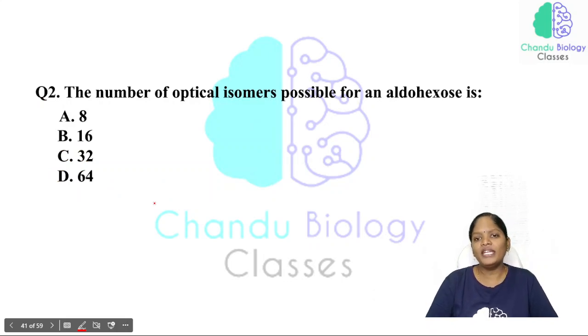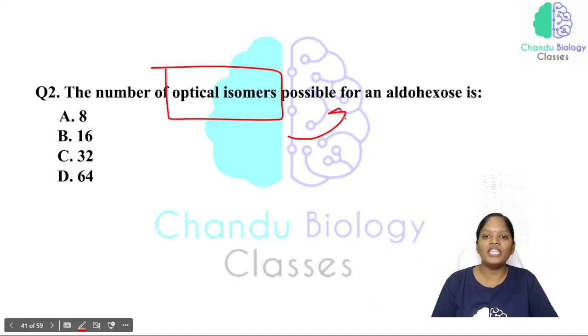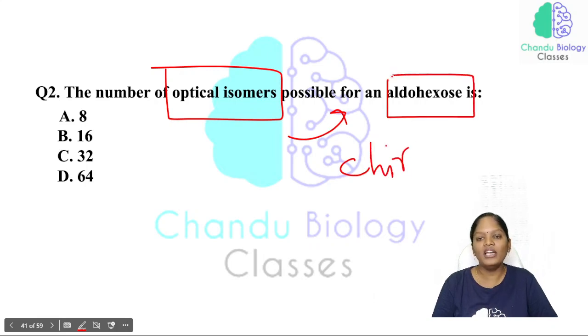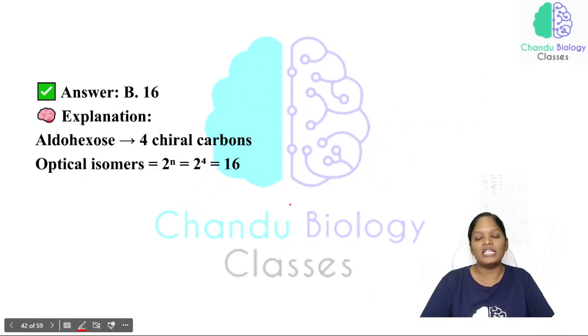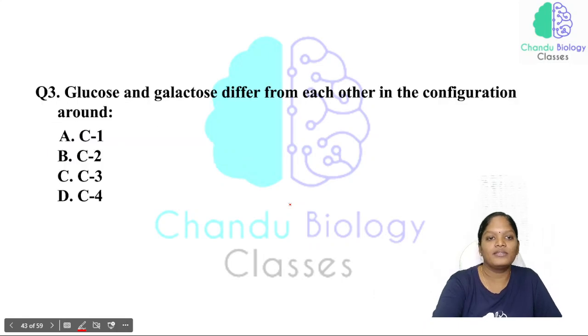The number of optical isomers possible for aldohexose. To identify the optical isomers, you have to know how many chiral carbons are present. Once you know the number of chiral carbons, n, by substituting n you can easily answer this question. The answer will be 16. In aldohexose, usually there will be 4 chiral carbons.